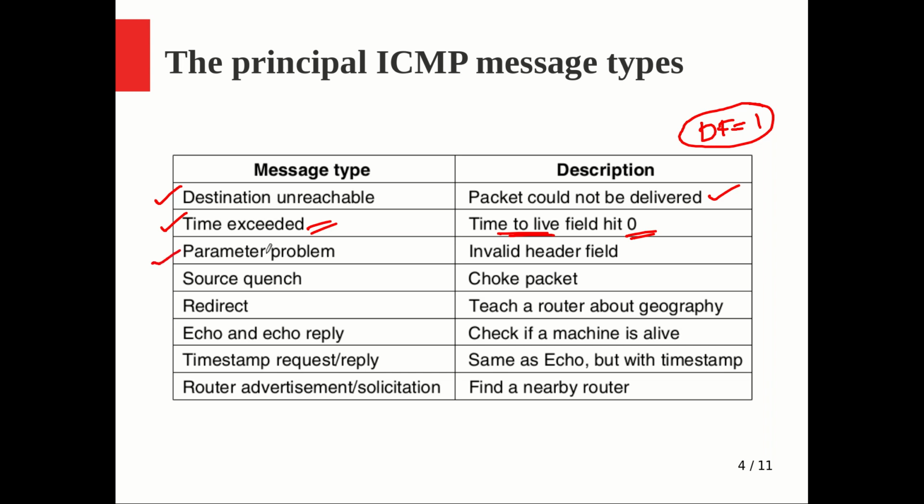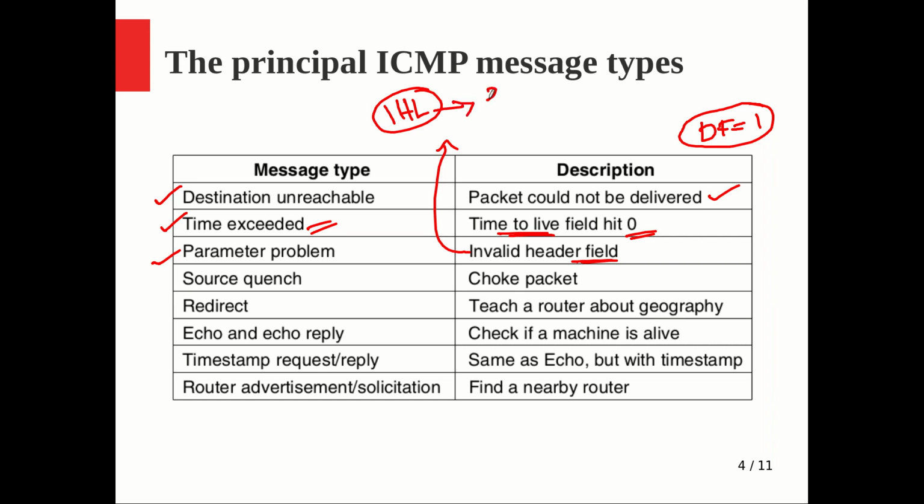Another one is about the parameter problem. Particularly if there is something wrong with the IP header, this error will be reported by the individual routers. As an example, I can take an invalid header. In an IP header we have the header length field. I hope you remember how this is managed. What is the actual IP header length?